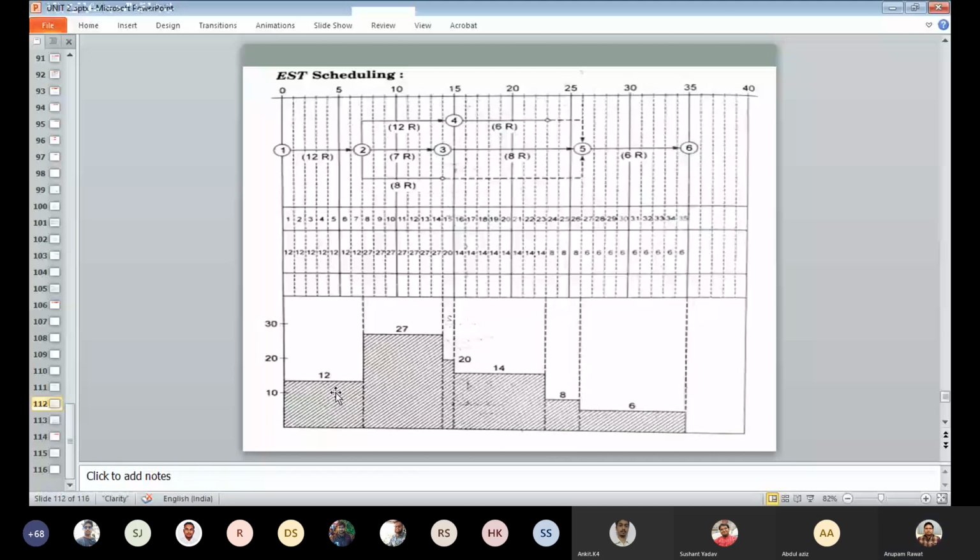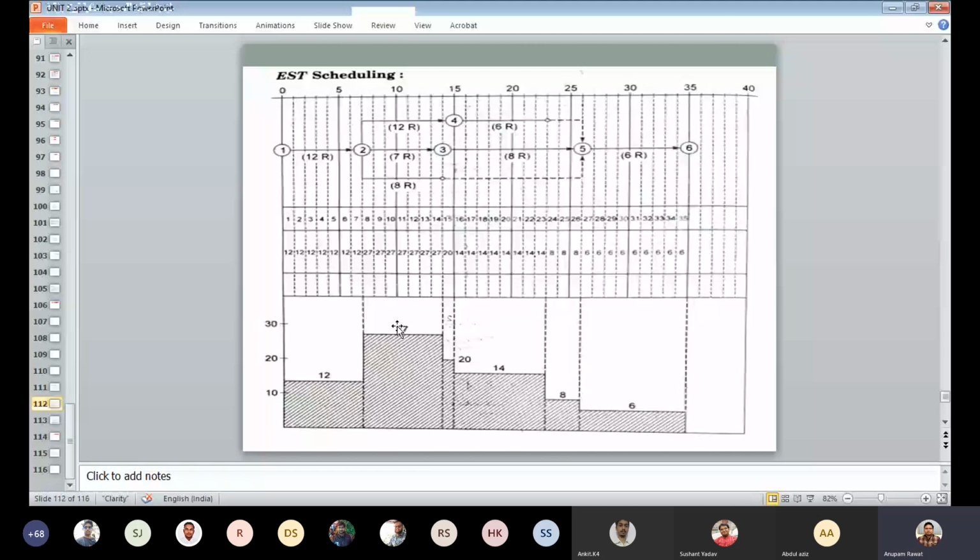Then after the 7 days these three activities are overlapping and total number of resources होंगे 12 plus 7 plus 8, so that becomes the 27.